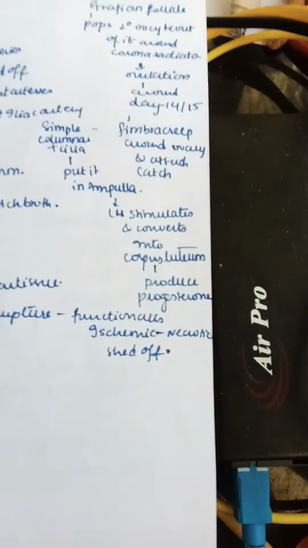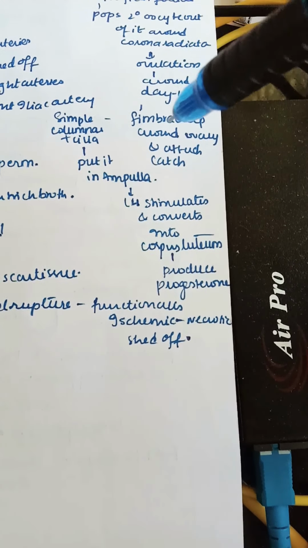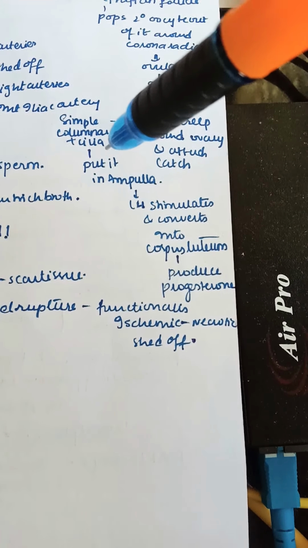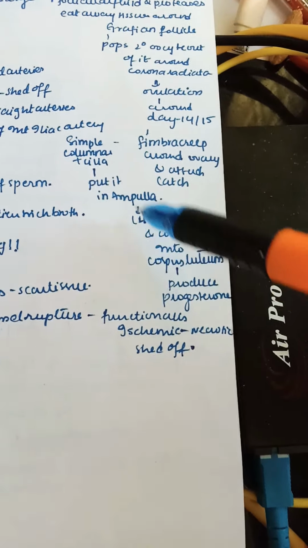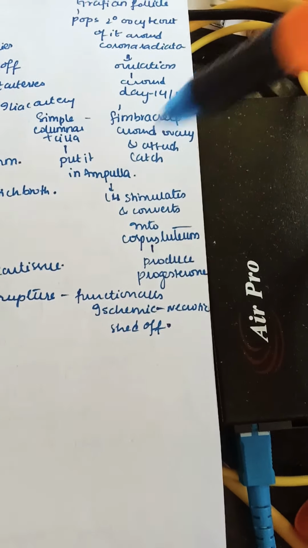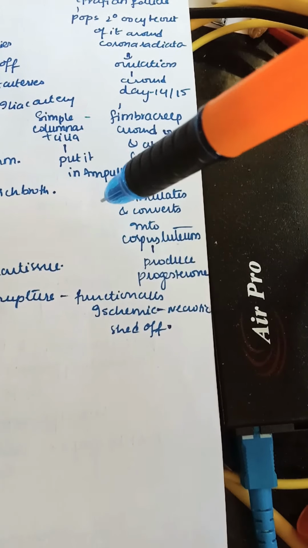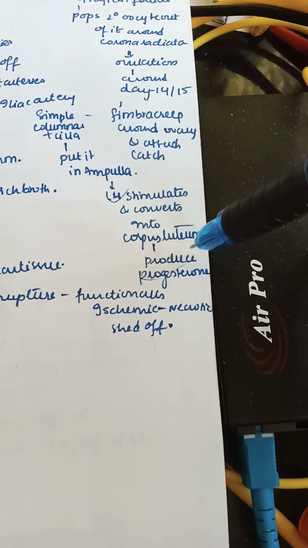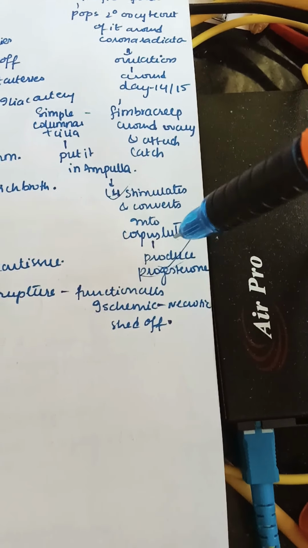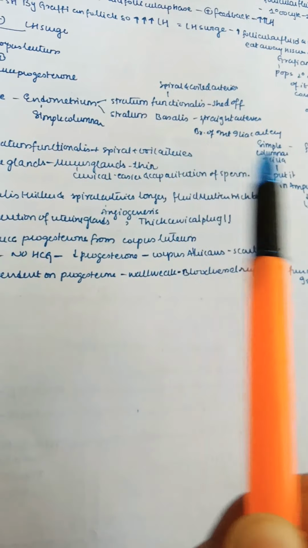The fimbriae have simple columnar cells along with cilia, so they easily take the secondary oocyte and pull it into the ampulla. So in the ampulla, what happens? The LH stimulates and converts the remaining part into the corpus luteum, which is mainly producing progesterone. So that's it, we completed this.